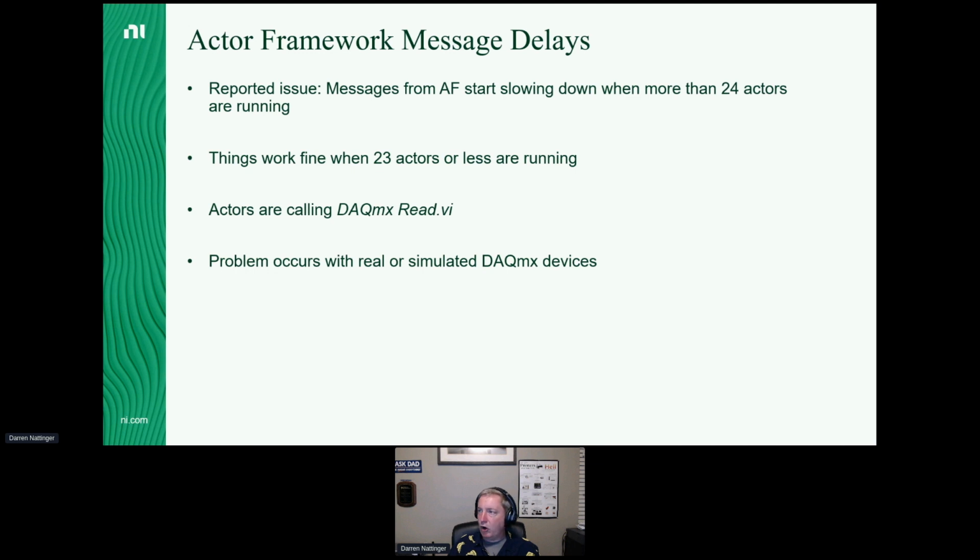We thought, well, is it a hardware issue? So we decided to try it with simulated DAQ devices, and the problem still happened. Real hardware, simulated hardware, the problem still happened. If we replaced the DAQmx Read calls with something simulated, like a random number generator that just simulated the data, the problem went away.